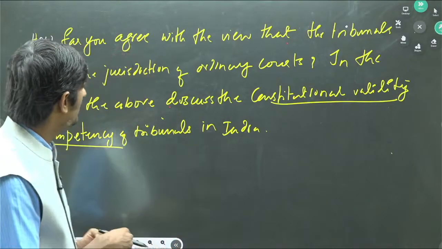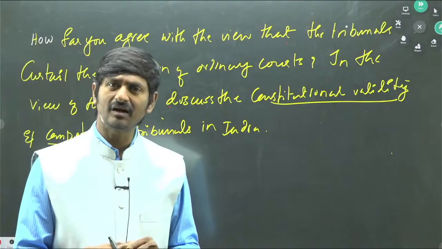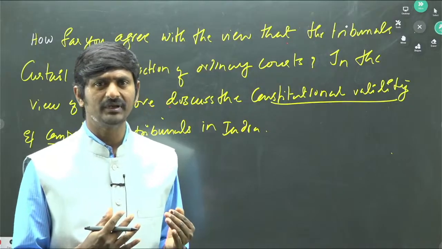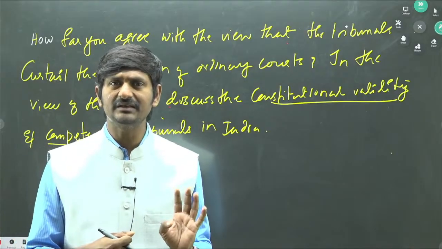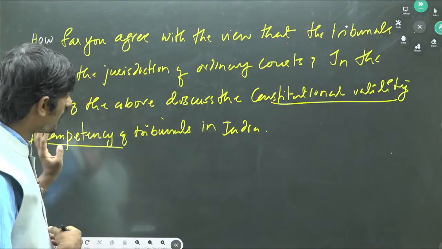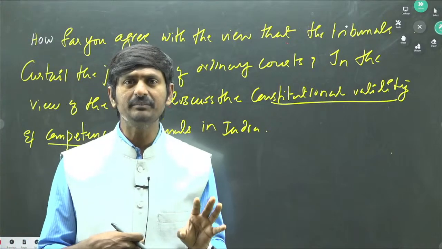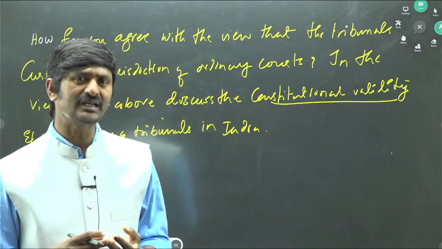However, they are constitutional and they are also upheld by the Supreme Court in various judgments. Despite that, the Supreme Court agreed that the tribunals compromise the independent character of the judiciary, and at the same time they curtail the jurisdiction of the judiciary in the country.